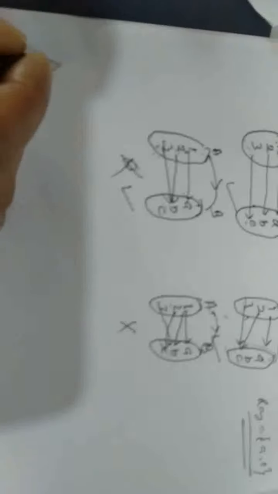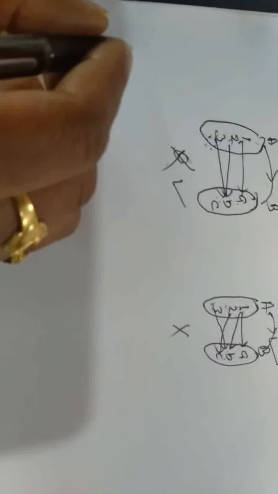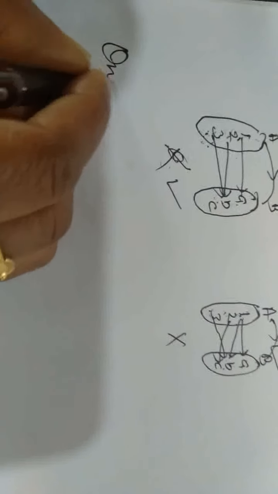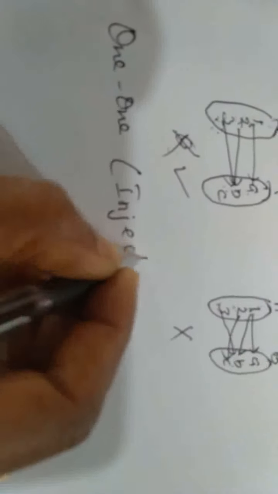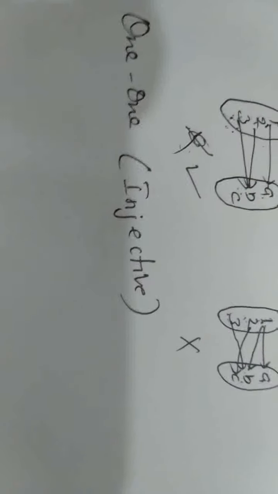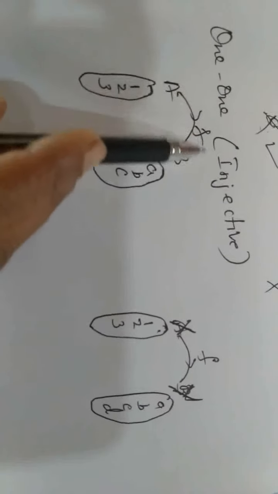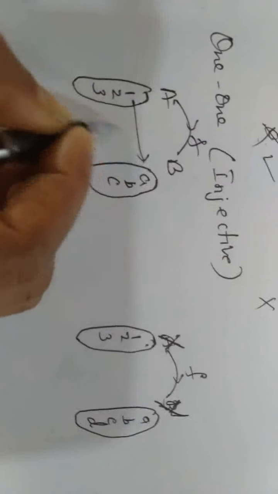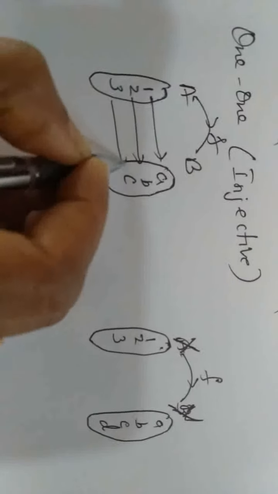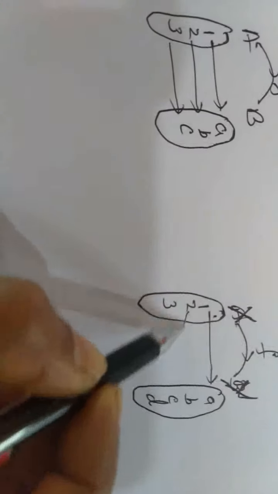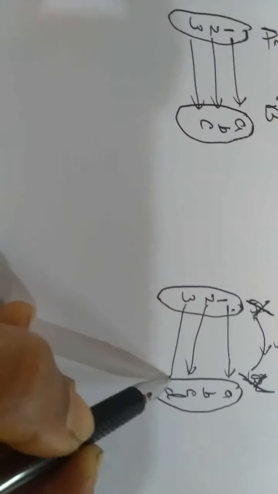Now, let us learn types of relations. In that first one, 1-1 or injective. Now, 1-1 function. First type is 1-1 function. Look at this example. Now, image of 1 is A, image of 2 is B, image of 3 is C. And one more, image of 1 is A, image of 2 is C, image of 3 is D.